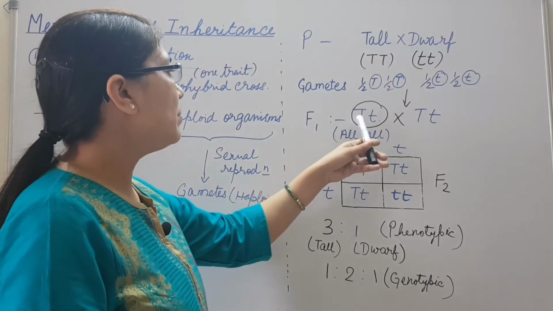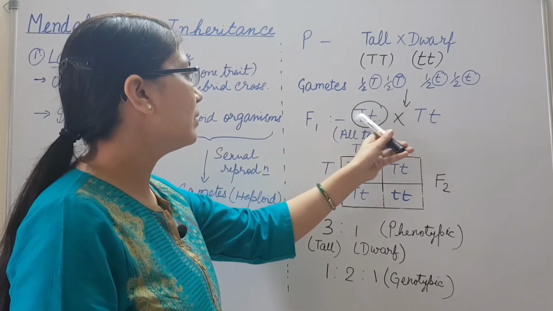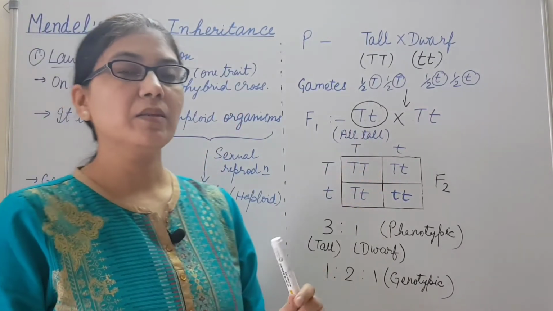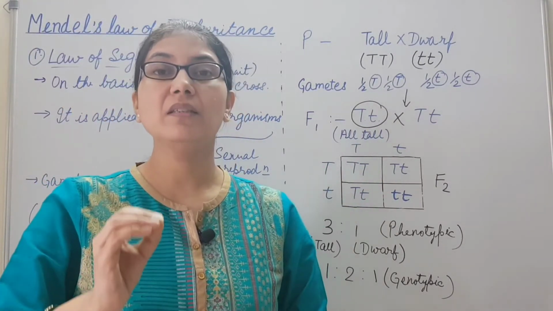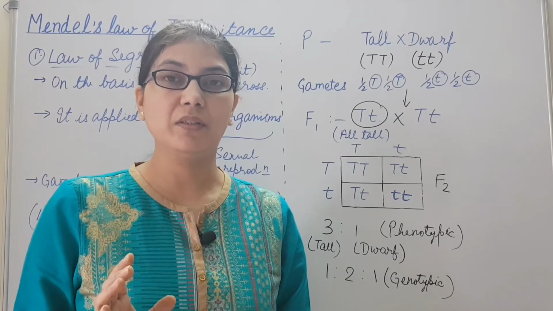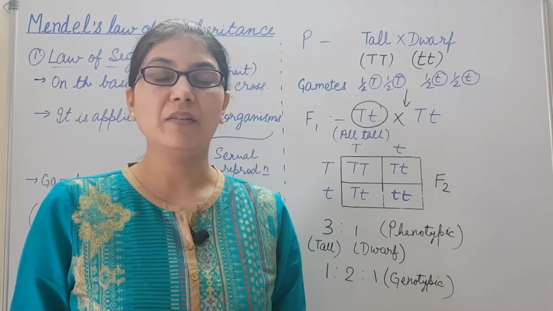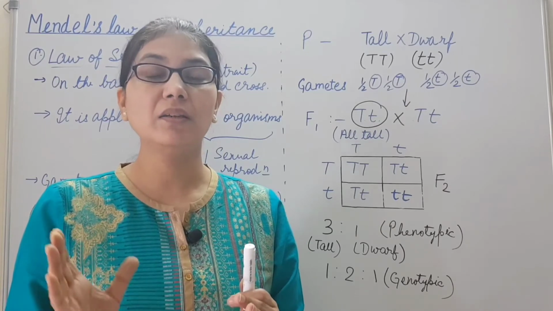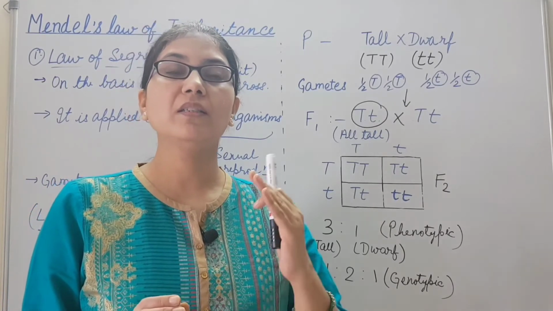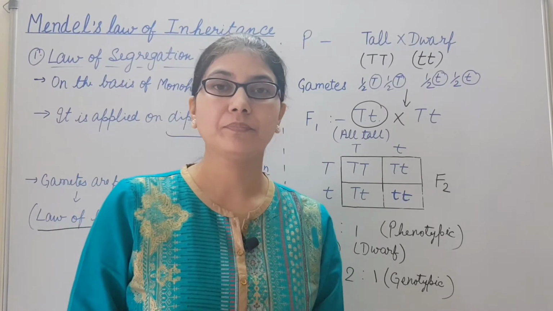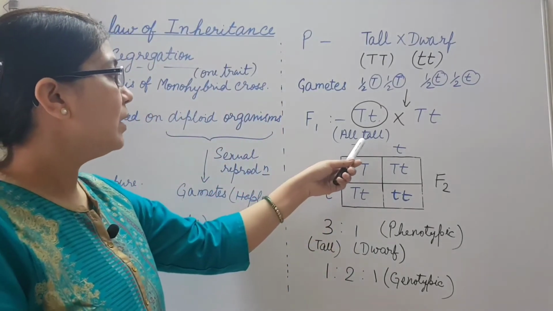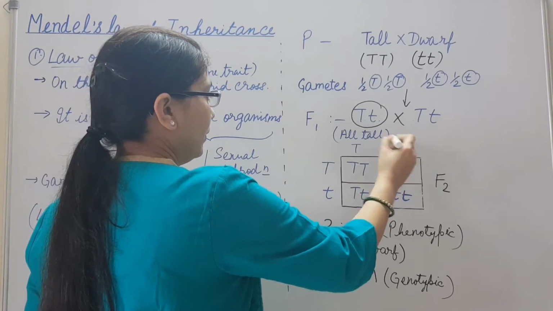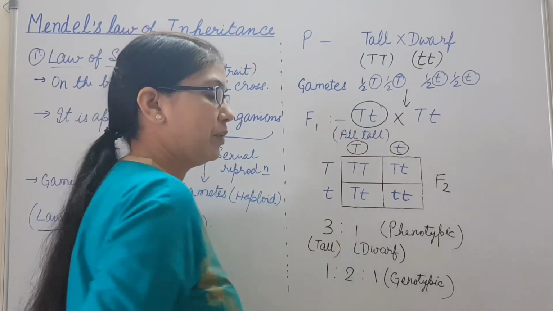Also in the F1 plant, these two alleles, capital T and small t, are present together. In the heterozygous pair, each allele is distinct or discrete for their character. That means these are not influenced by the presence of the other allele, or these do not blend. So the gametes that are obtained are pure.